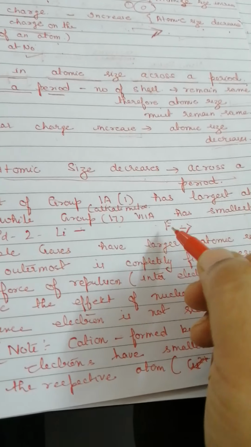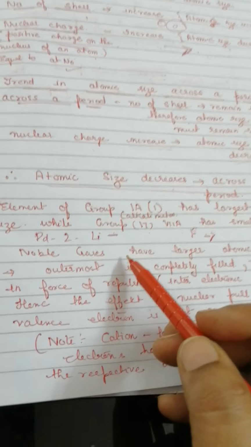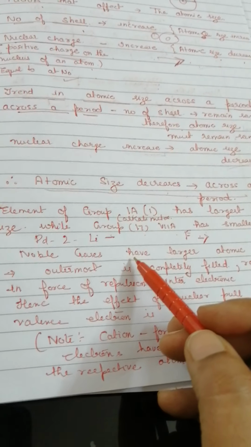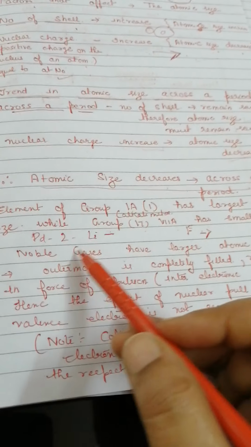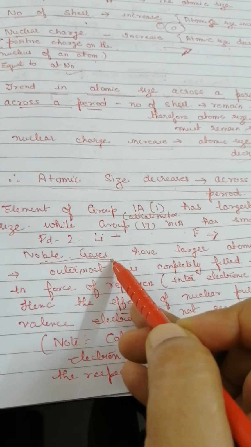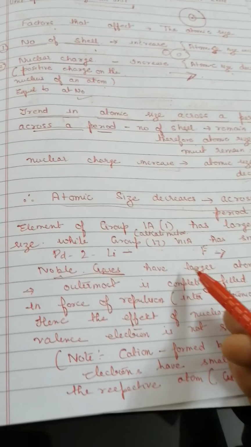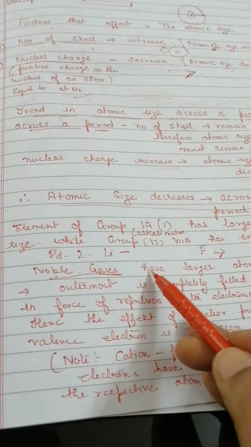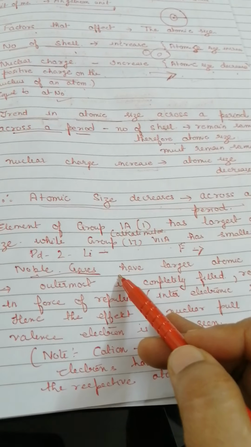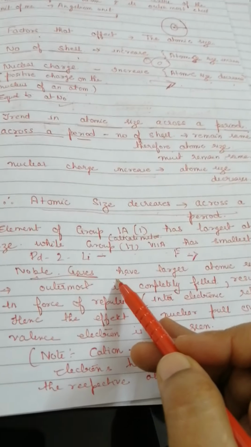This kind of question is asked. They ask you the variation, or they ask you to arrange the elements in increasing or decreasing order of atomic size. Now there is an exception here in the case of noble gases. According to the trend, when we move across a period, noble gases should have the smallest atomic size, but it is not so. Noble gases have a little larger atomic size as compared to the halogens and any other non-metals.